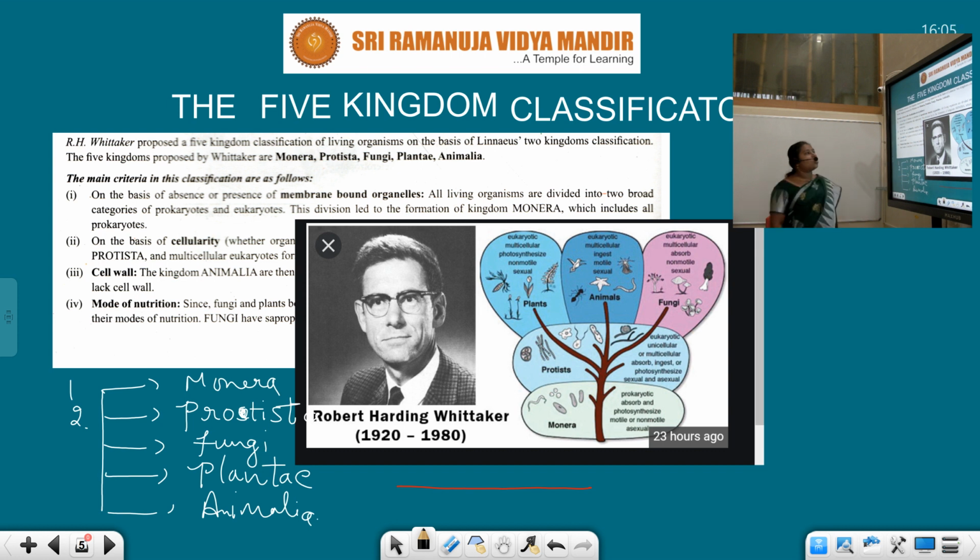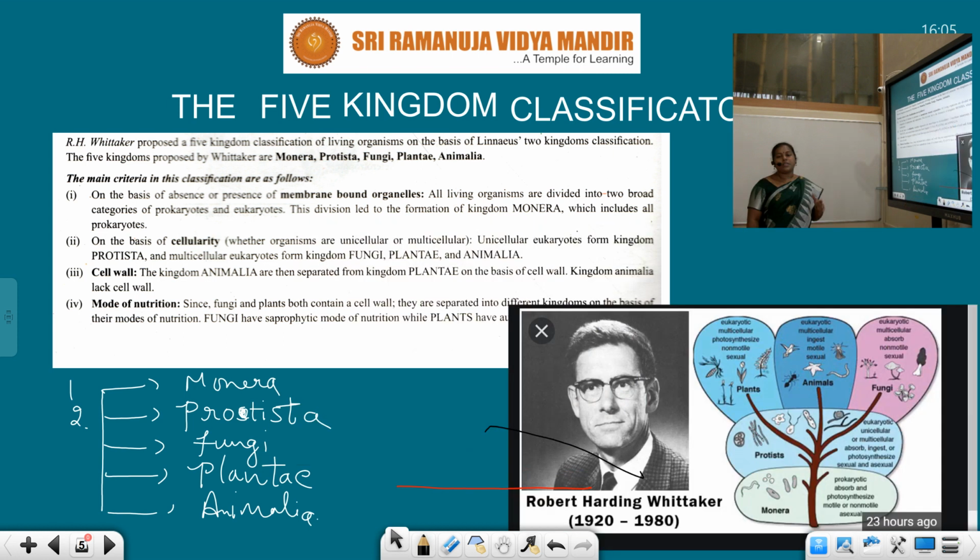So let us discuss the different criteria which are necessary for the classification of this five kingdom classification, students. On the basis of absence or presence of membrane-bound cell organelles, all living organisms are classified into prokaryotes and eukaryotes. Students, this division led to the formation of kingdom Monera, which includes all the prokaryotes. Our first one, that is Monera, includes all the prokaryotes.